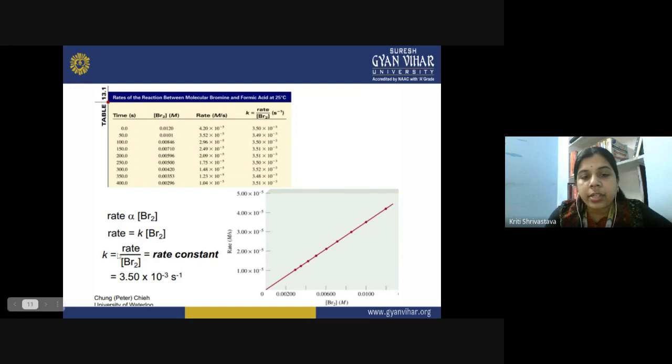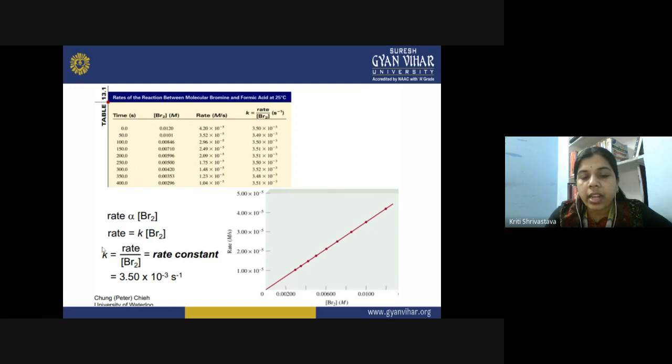So this K is what? It is the rate constant for the reaction, and this will be a constant always. When the rate is high, the Br2 concentration will also be high. When the rate is low, Br2 is low. So for every reaction, you will get a constant value here.